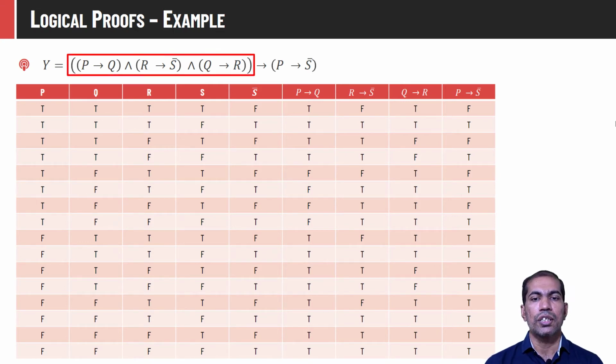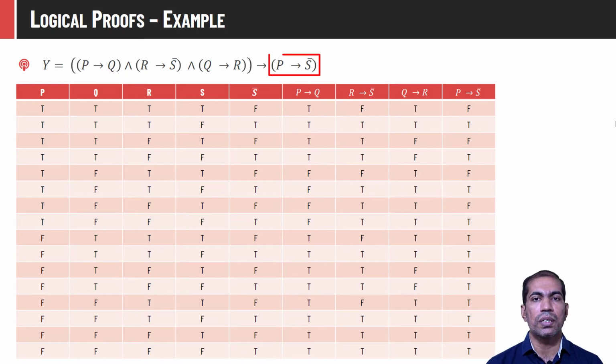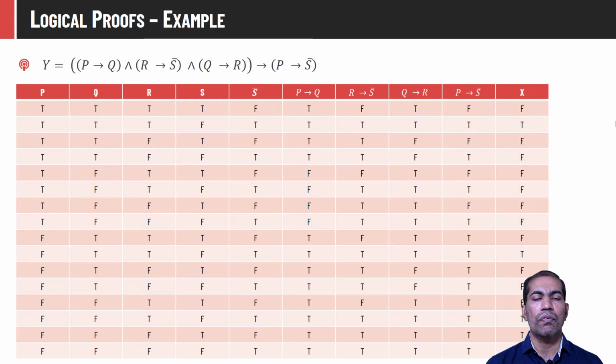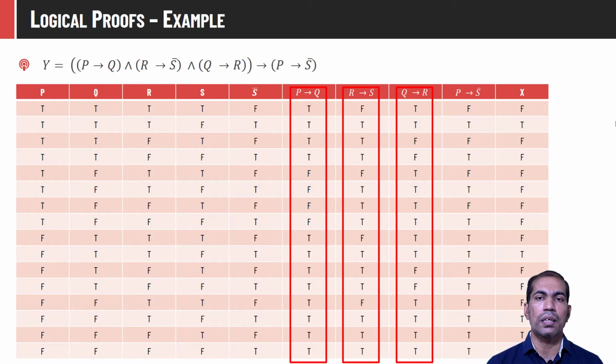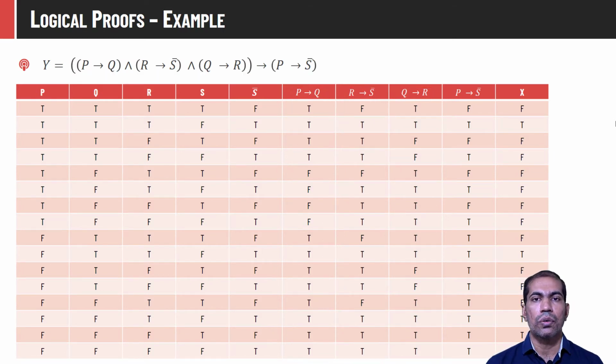So here, this part forms the hypothesis. We can represent it as X. This part forms the conclusion. So the truthness of X is given like this. We have to take the intersection of these columns. If all three values are true, then the final value is true, otherwise it is false. And to find the truth value of hypothesis entails conclusion, we have to see that whenever the hypothesis is true, the conclusion should not be false. If it is false, then the final truth value will be false, otherwise it is true.